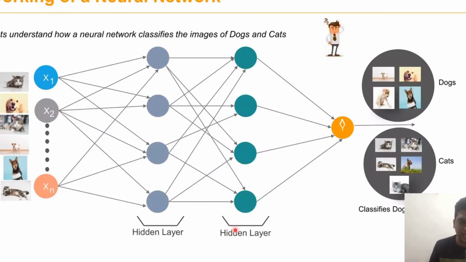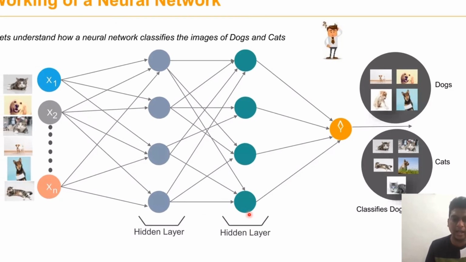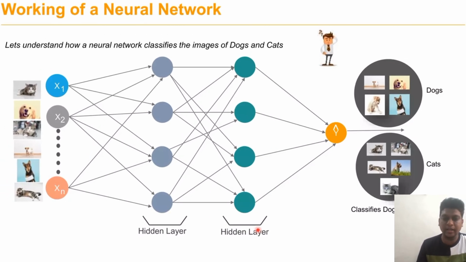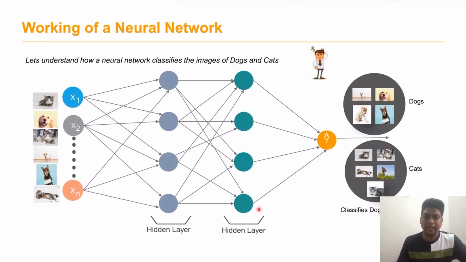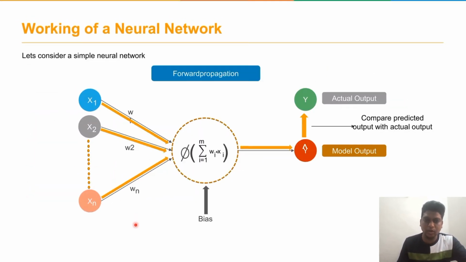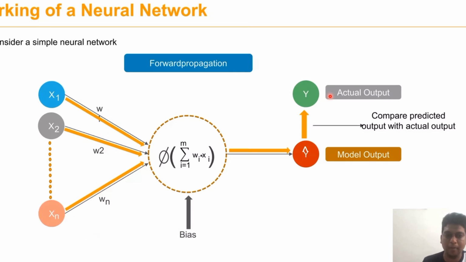Deep networks have a large number of hidden layers present in the neural network, so that allows them to handle more complex patterns and nonlinear data. To process the nonlinear data, deep learning helps to access the data quickly. We can consider a simple linear network. This is known as forward propagation.